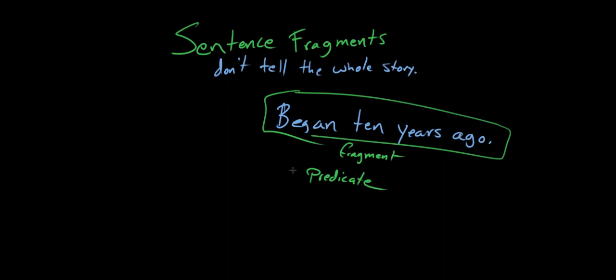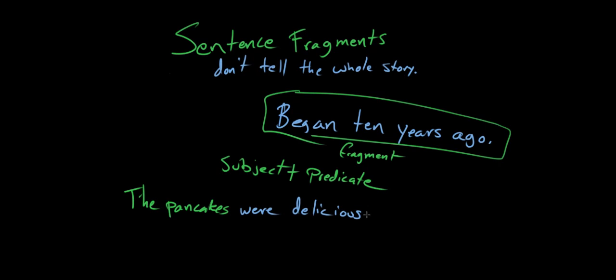So in order to be a sentence, you need to have both a subject and a predicate. So you need to have a thing, like a noun or a pronoun, and then you have to have something happen to that noun or pronoun, something performed by that noun or pronoun. Right, so the pancakes, period, is not a sentence. But the pancakes were delicious is. So you've got a part that names, that's your subject, and then you've got the part that finishes the thought, that's your predicate.